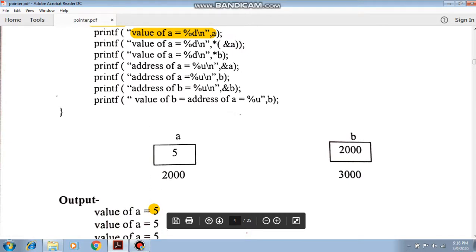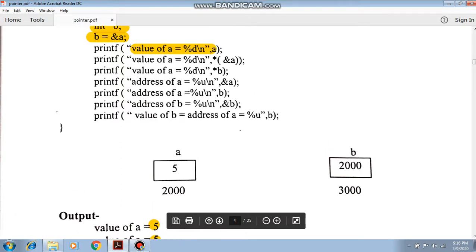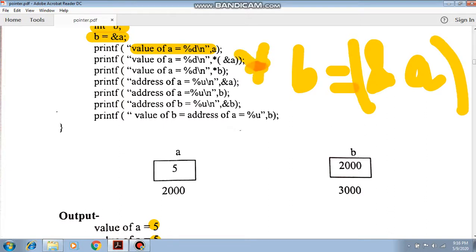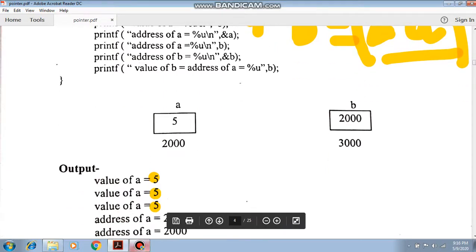Now the value at the address of A. When you put the asterisk sign before the address of A, as already discussed, it represents the value at that location. So it is 5. Again, asterisk B. B is actually the address of A. So when we put the asterisk sign before B, that means we put the asterisk sign before &A. The asterisk sign before the address represents the value of A.